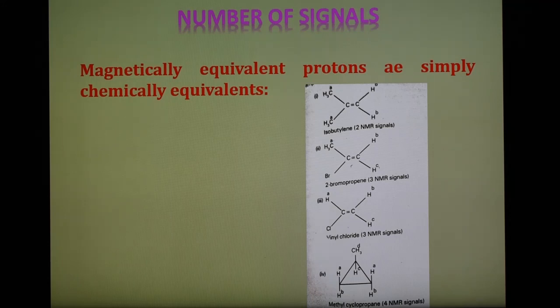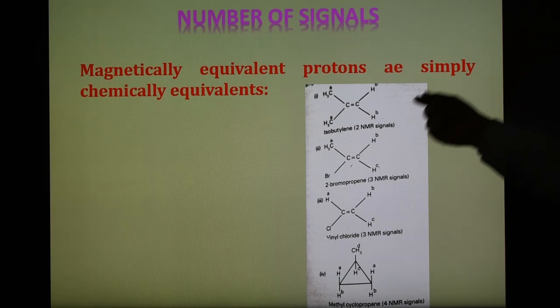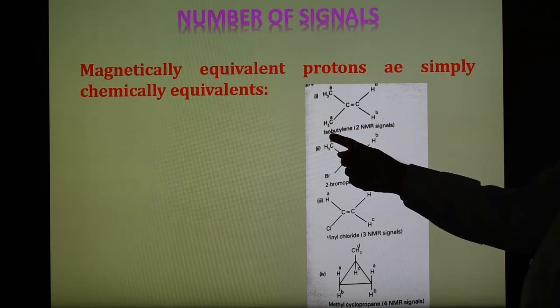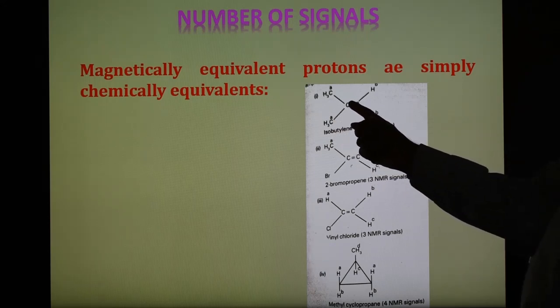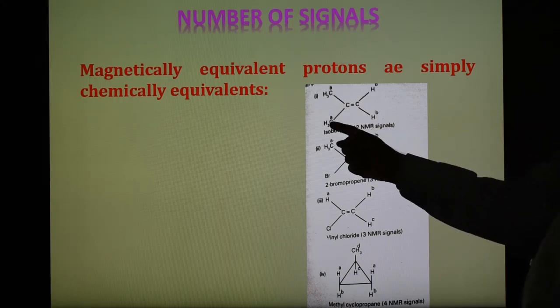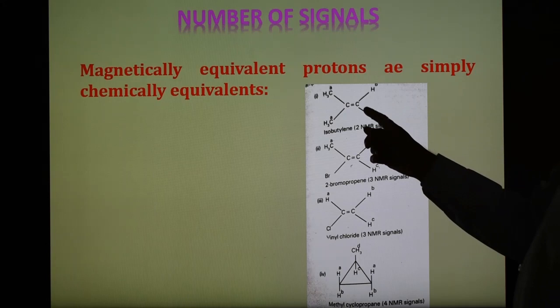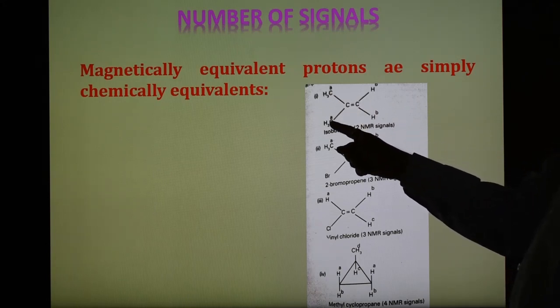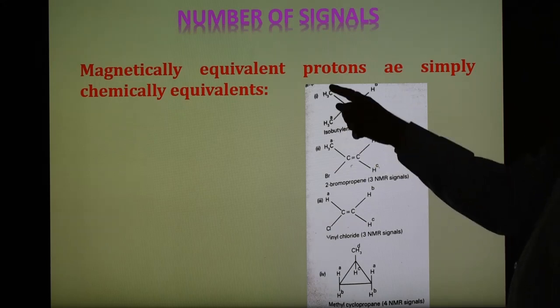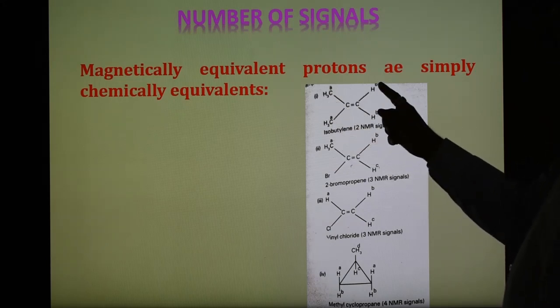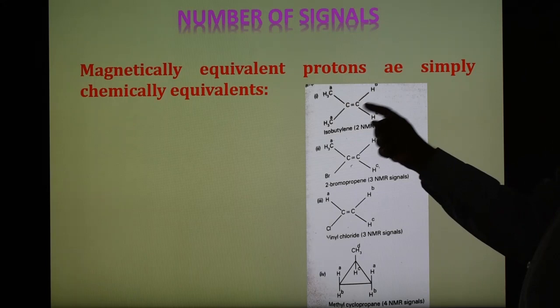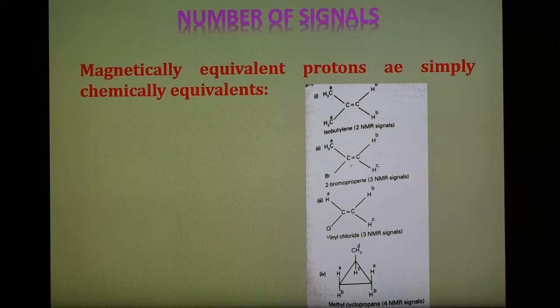From stereochemical equivalence, we are going to see the following examples. The first example is isobutylene, with four carbons, and this is CH2. Here the two CH3 groups are stereochemically equivalent, and therefore they have only one signal, and the two CH2 protons are equivalent because the environment is the same, therefore they give only two NMR signals.